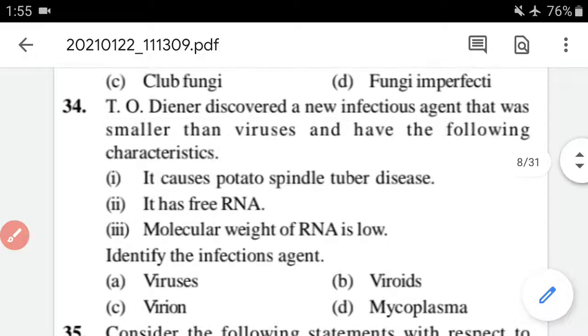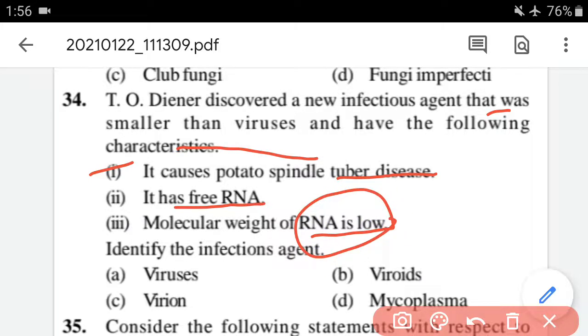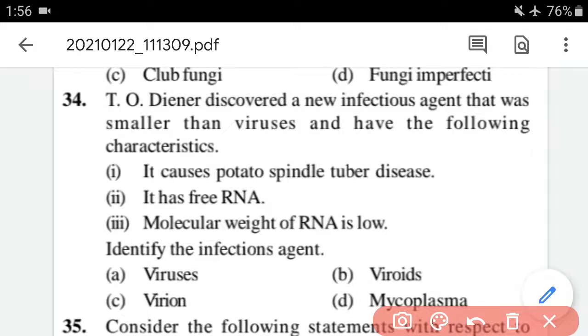Question number 34 is, Theodor Diener discovered a new infectious agent that was smaller than viruses and has the following characteristics. So here we have to find out the infectious agent. First option is it causes potato spindle tuber disease. It has free RNA and the molecular weight of RNA is low. So this is actually a virion. Okay, sorry, not virion, it's a viroid. The correct option for question number 34 is viroids. It mainly causes potato spindle tuber disease.